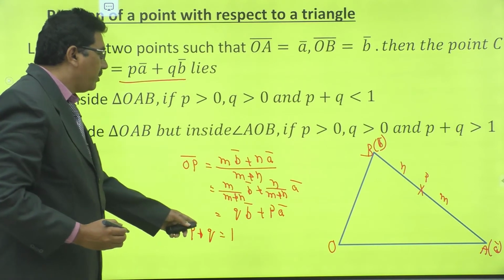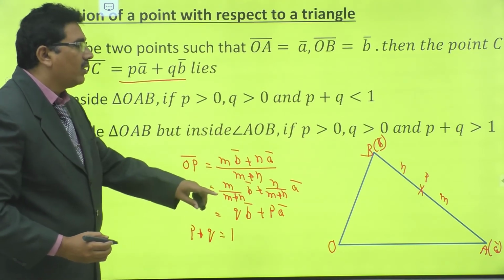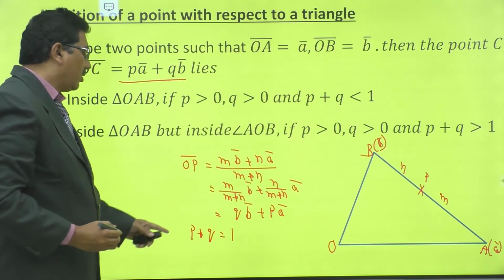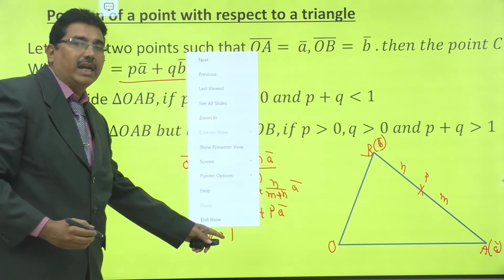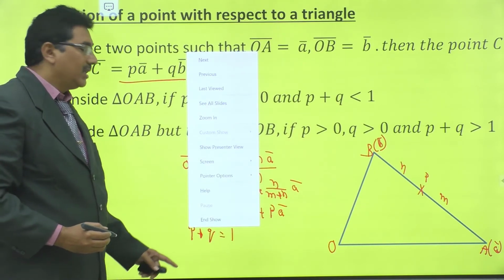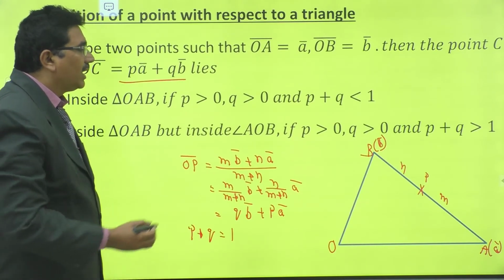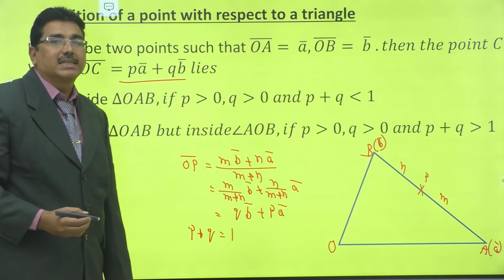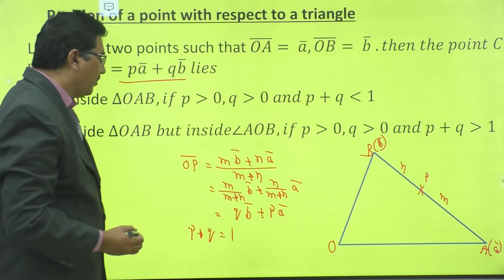Observe that if P plus Q is equal to 1, m greater than 0, n greater than 0, it means P greater than 0, Q greater than 0, and P plus Q is equal to 1, so that point lies on side AB.